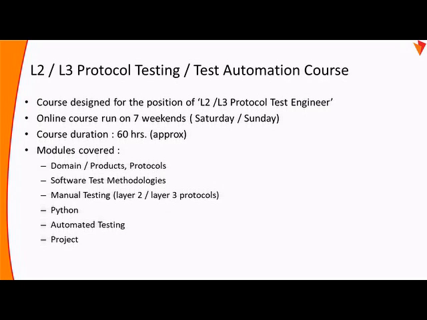This course is run on weekends, 7 weekends, roughly each day about 5 hours or so with a half an hour break. So totally it will come to roughly about 60 hours of training, run over 7 weeks. The modules covered in this program start right from the technical expertise part, the networking domain, products, protocols, followed by software test methodologies, manual testing, Python, automated testing, and there will be a project at the end of it. I'll be explaining in detail each module, just to tell you specifically what exactly is being covered under each module.